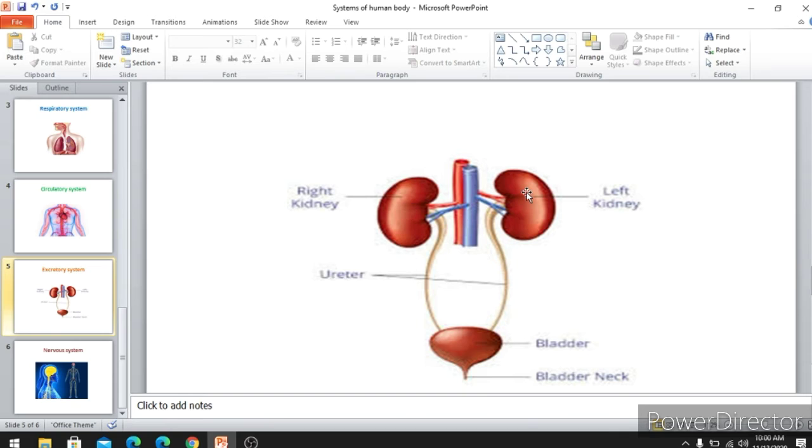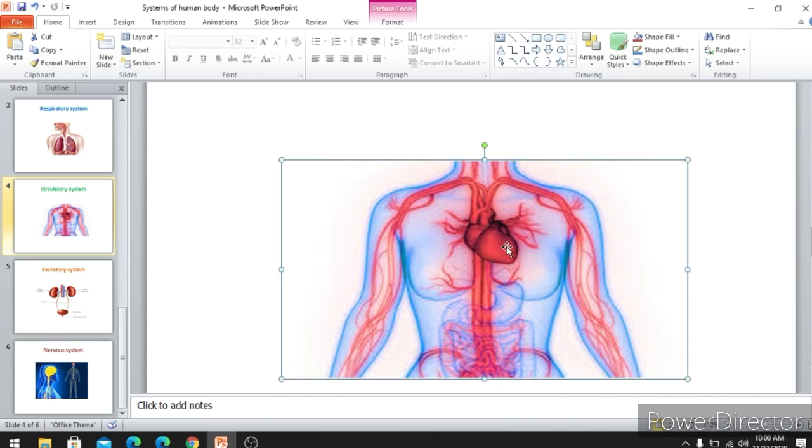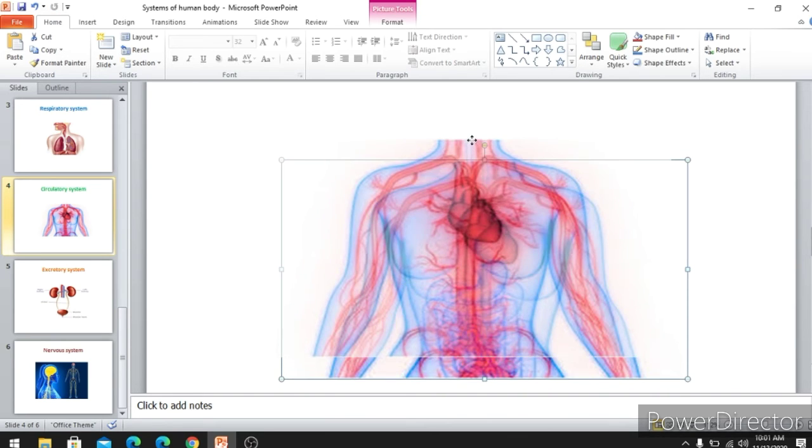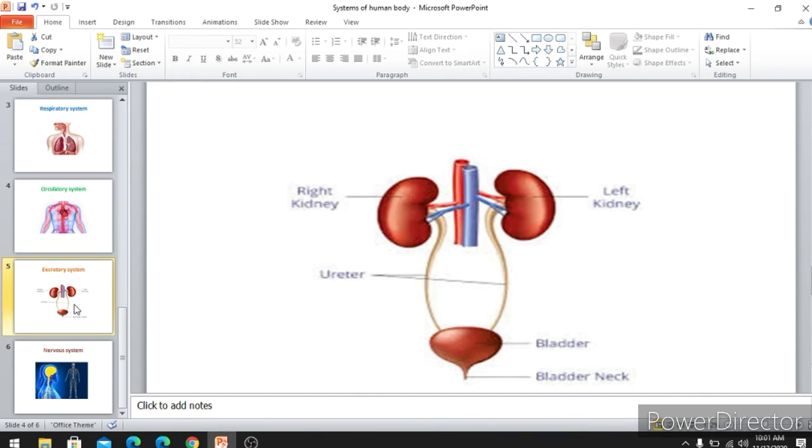The brown color parts are present at the back side of your body, just below your backbone. The heart is present in the chest, in the middle of your chest part, bent a little towards the left side. So your heart is located at the chest part, whereas your kidneys are located at the back side of your body.